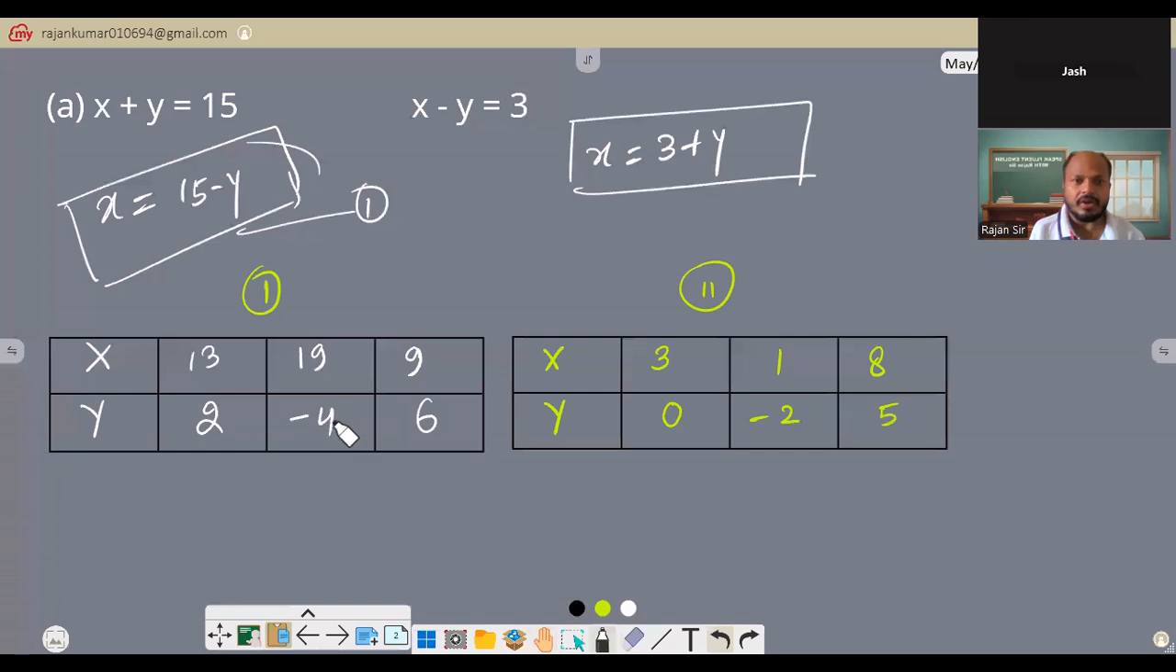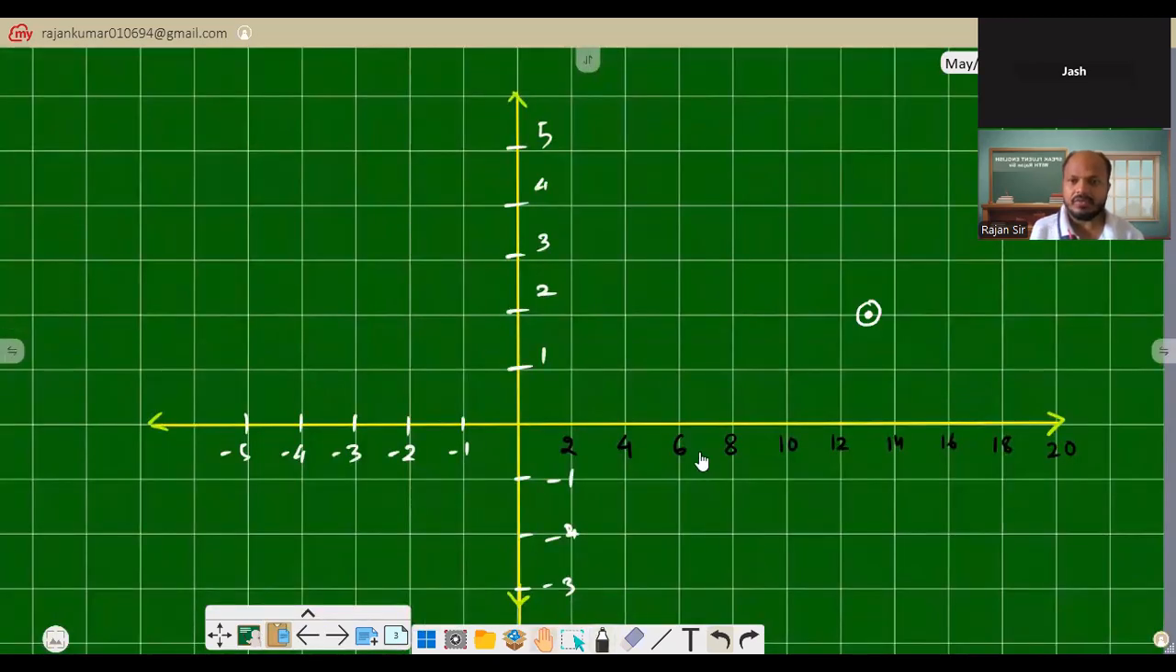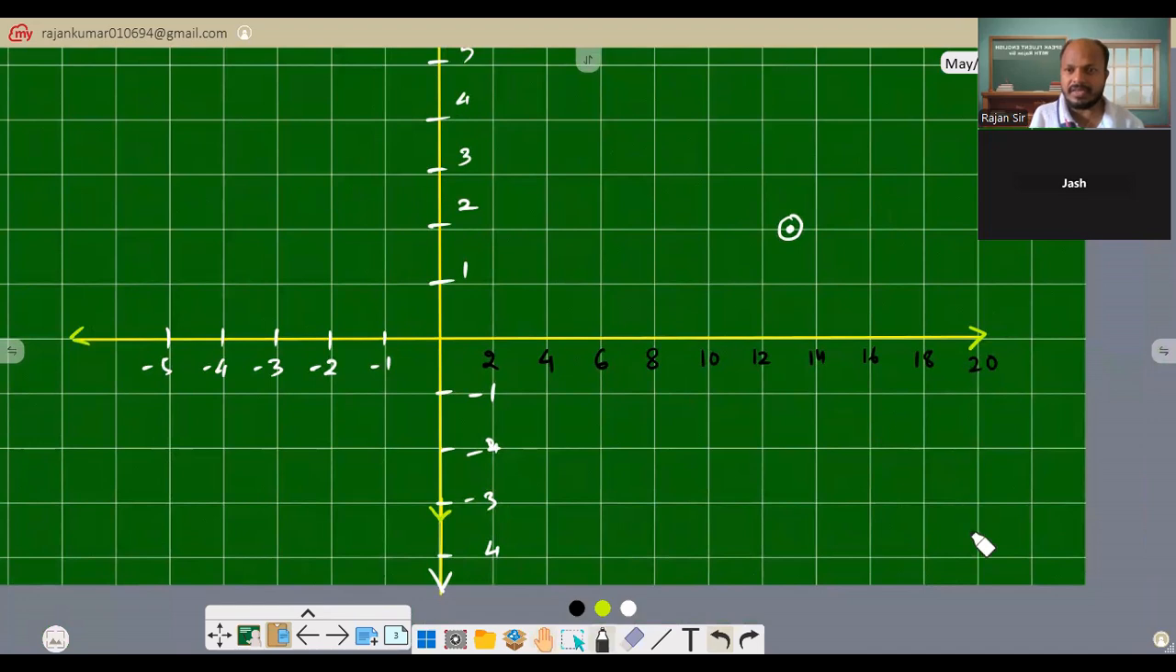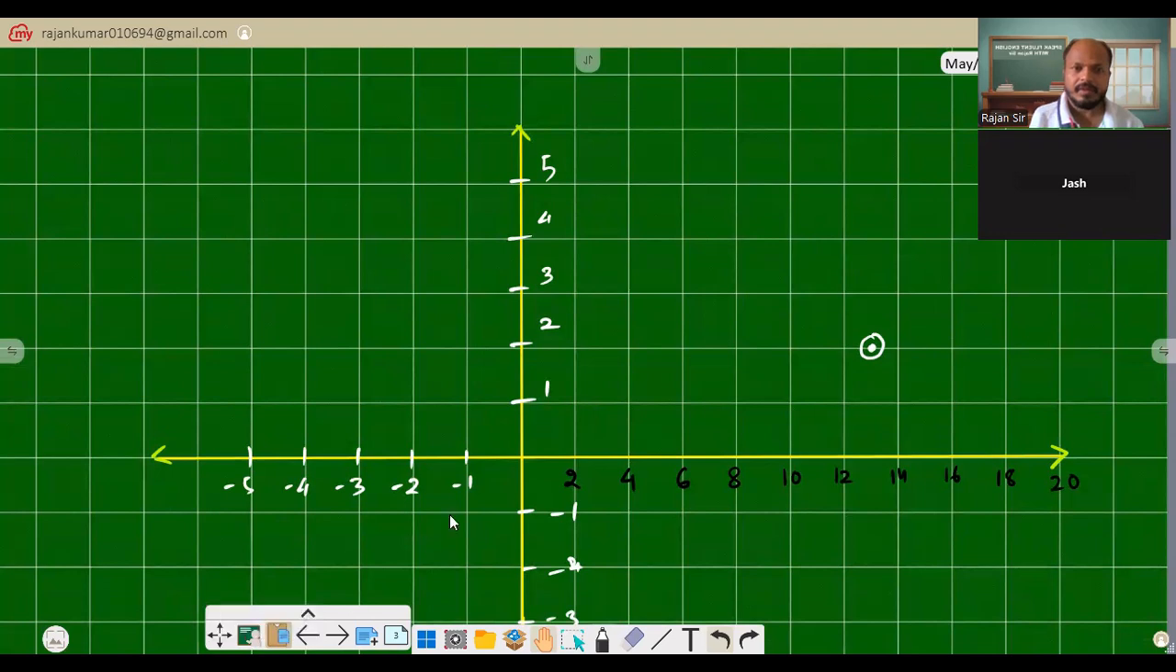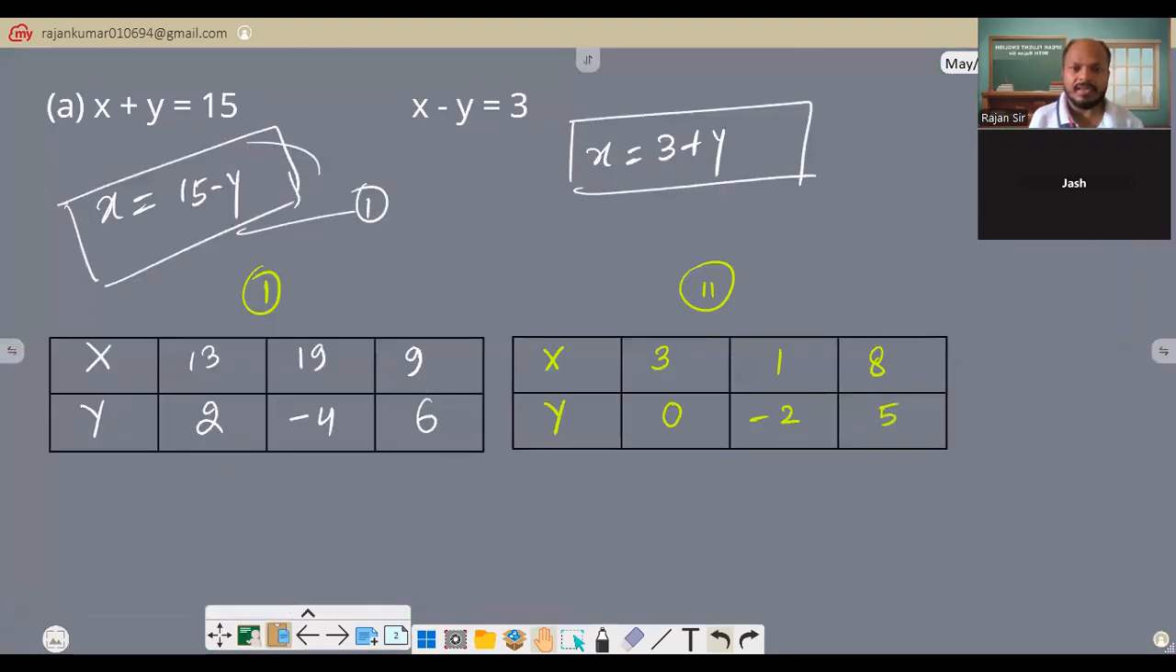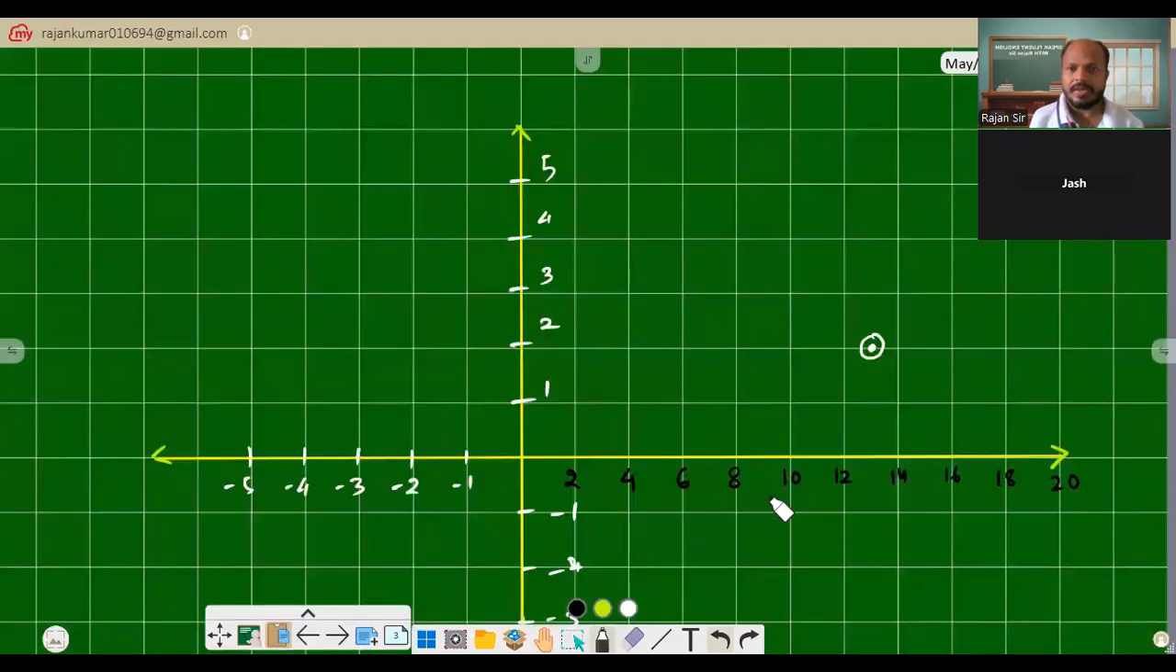The second coordinate is x is 19 and y is negative 4. So I can draw x is 19 and y is negative 4, exactly in between this one, right? And thirdly, I have x is 9, y is 6. So where is 9 and 6? 5 and 6 is there, right? So 9 and 6, I can put it here.